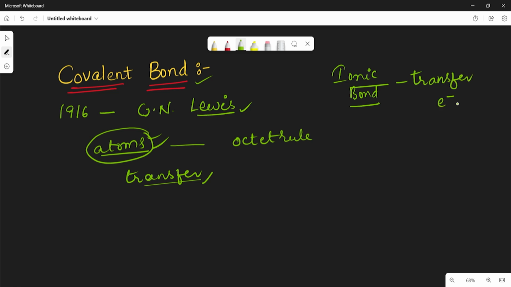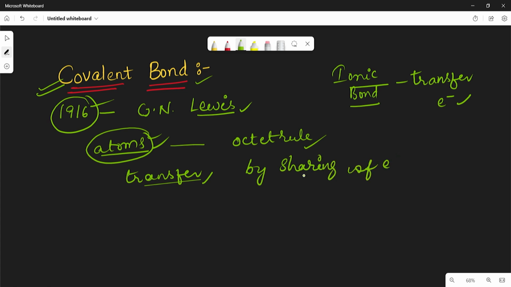So because of transfer of electrons only there exists a bond formation, and they can attain octet configuration in their valence shell. But the covalent bond was proposed by the scientist G.N. Lewis in the year 1960. He told that without a transfer of electrons between the two atoms, they can get the octet configuration by sharing of electrons.